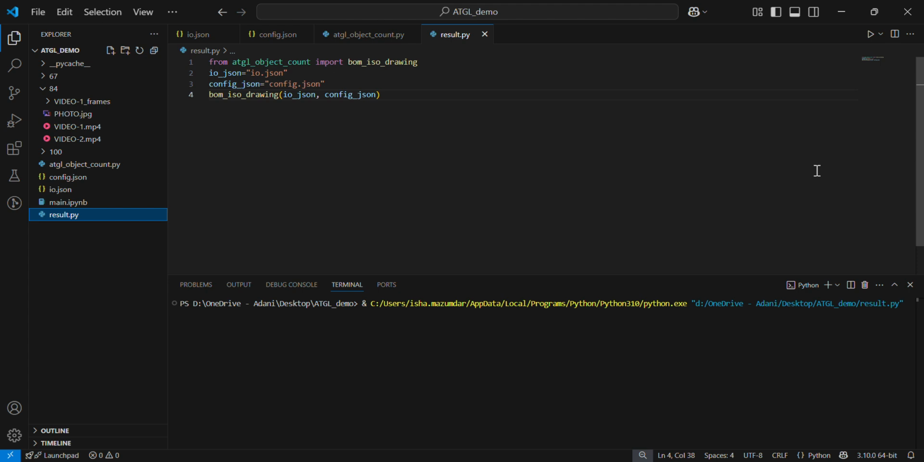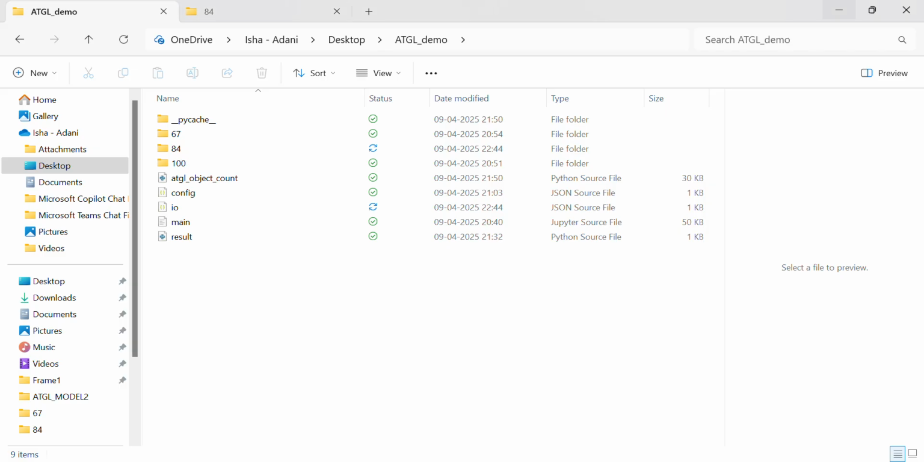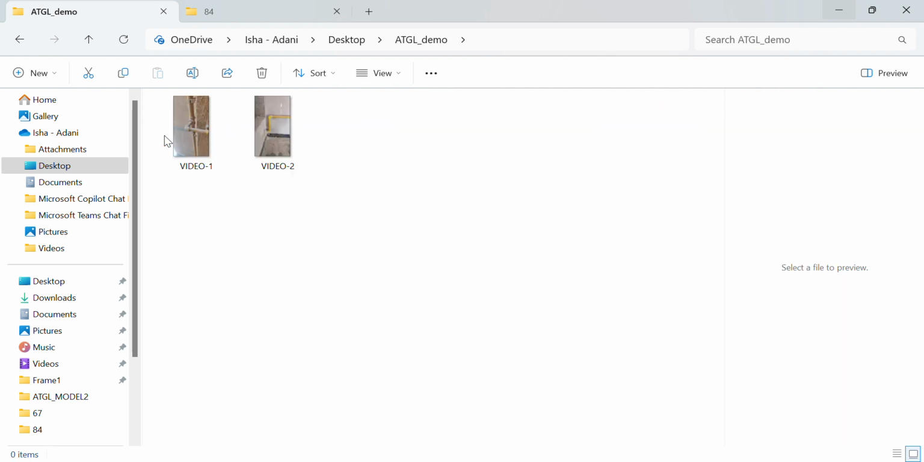So the objective is to get the count of bill of materials, length of the pipe, and the corresponding isometric diagram of each flat. For input, you can see here each folder, which is the flat name, has two videos. So let's take a look at that.